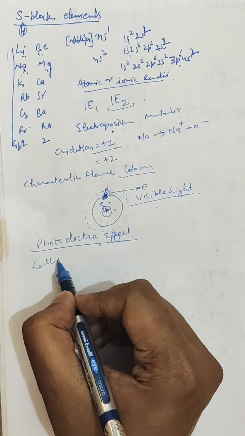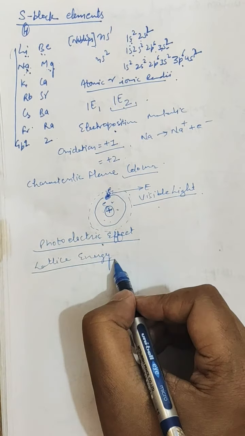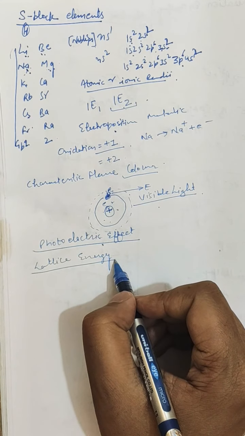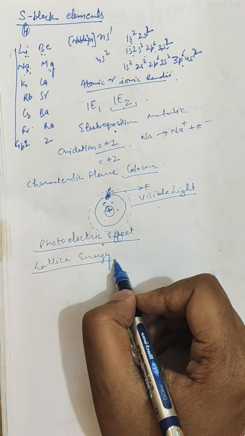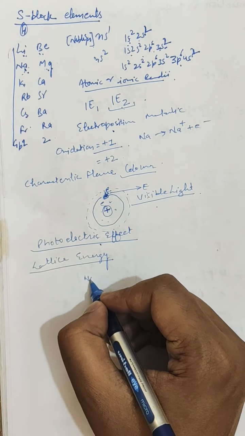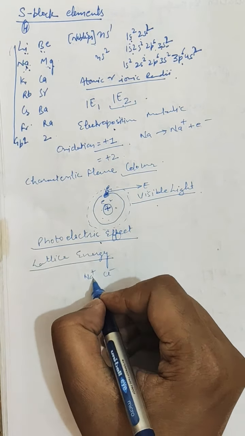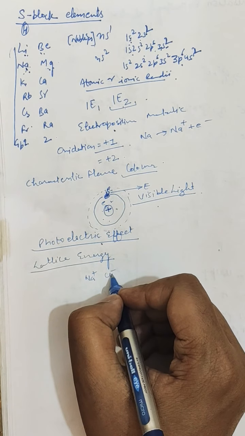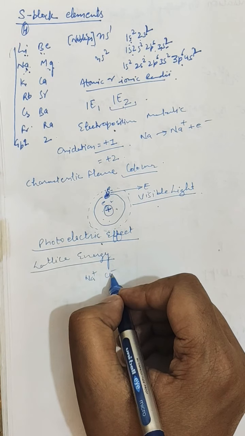Lattice energy is the amount of energy released when a lattice is formed from the atoms of the substance. The alkali metal salts consist of cations and anions which are held by a strong electrostatic force of attraction. Like sodium has a strong electrostatic force of attraction with chlorine, where sodium exists as a cation and chlorine exists as an anion in chloride form. Therefore, the lattice energy of the alkali metal salts is very high.